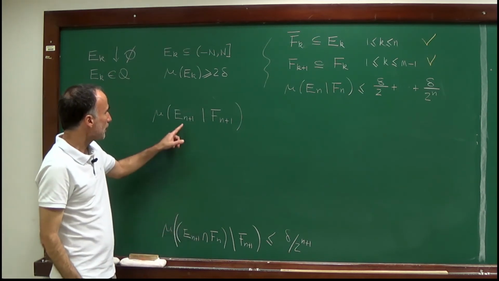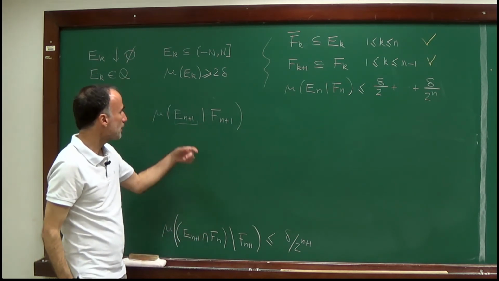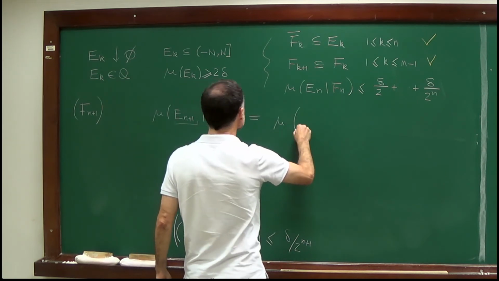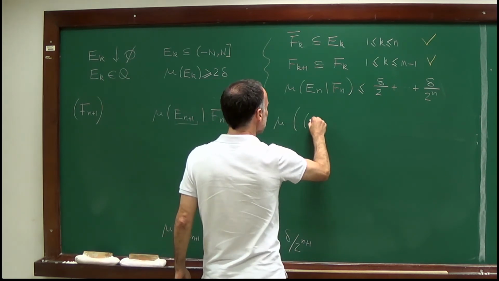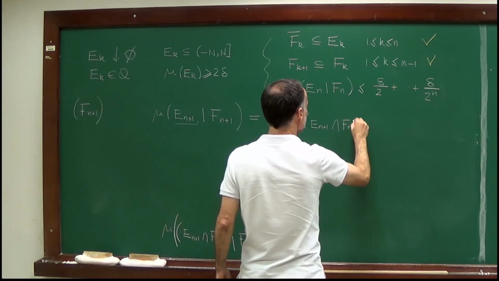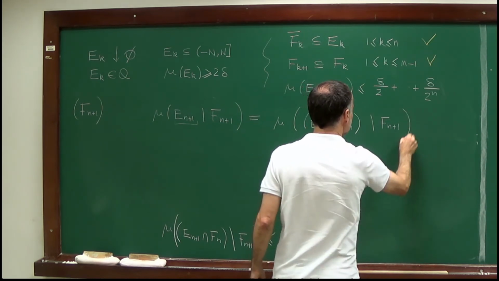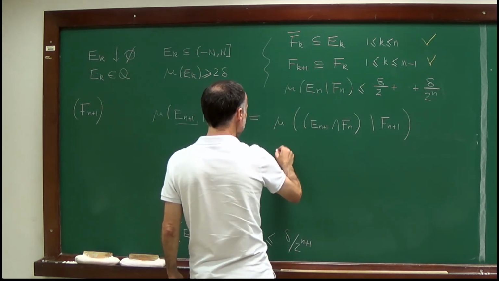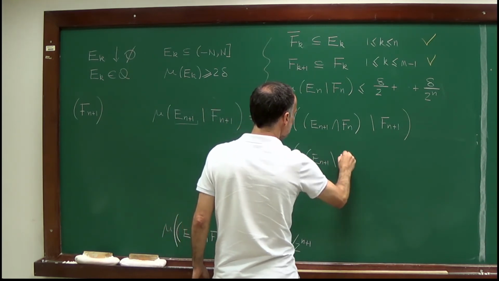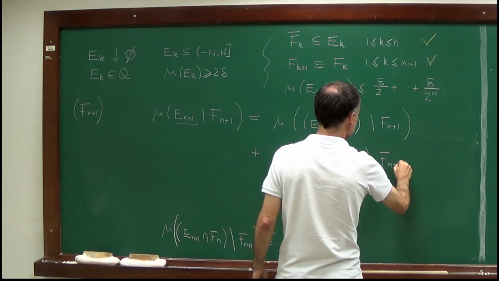Well, let's decompose E_{n+1} according to F_n and the complement of F_n. So I will write this as the measure of E_{n+1} intersection F_n minus F_{n+1}, plus the measure of E_{n+1} minus F_n minus F_{n+1}.